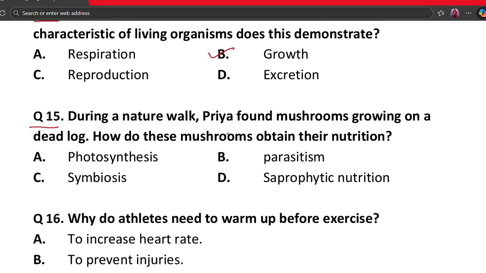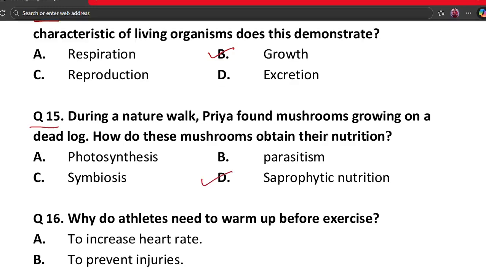During a nature walk, Priya found mushrooms growing on a dead log. How do these mushrooms obtain their nutrition? A. Photosynthesis. B. Parasitism. C. Symbiosis. And D. Saprophytic nutrition. The correct answer is option D.